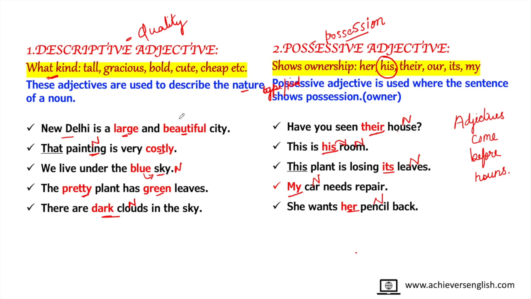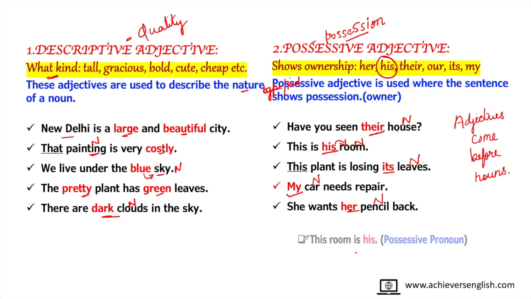Here, the adjectives can come before the noun and also after the noun. Like in this sentence, painting is a noun, but costly is coming after the noun. As against it, sky is a noun, but blue is coming before the noun. If you remember this point, that adjectives come before a noun, you will never miss any adjective out of a sentence.